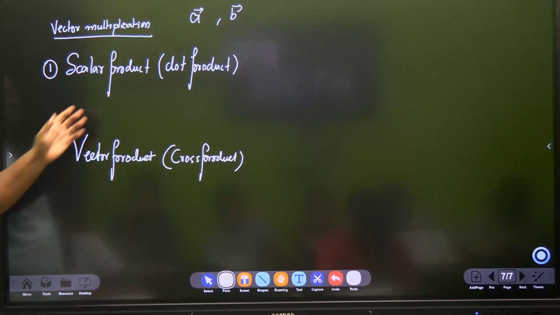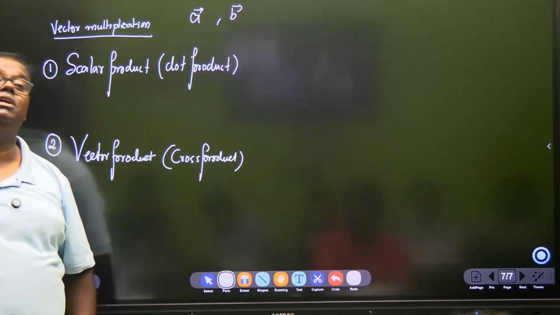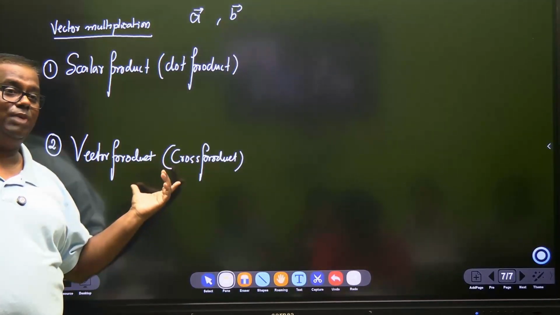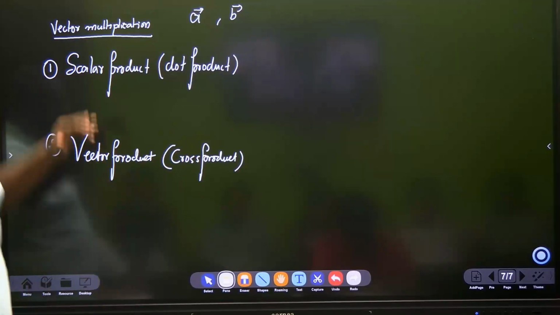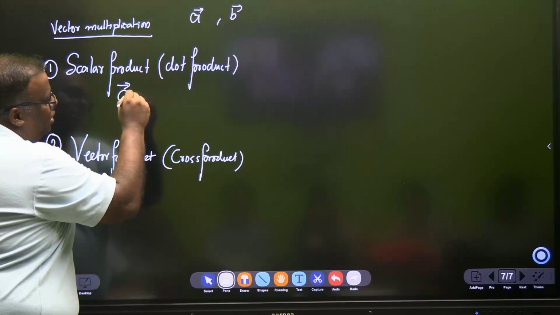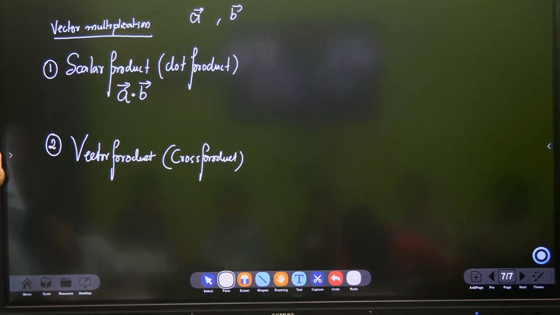If I multiply the two vectors here, the child who will be born will be a scalar. If I multiply the two vectors here, the child will be a vector. Got it? So this multiplication is shown like this: A vector dot B vector. We don't write it as A vector into.